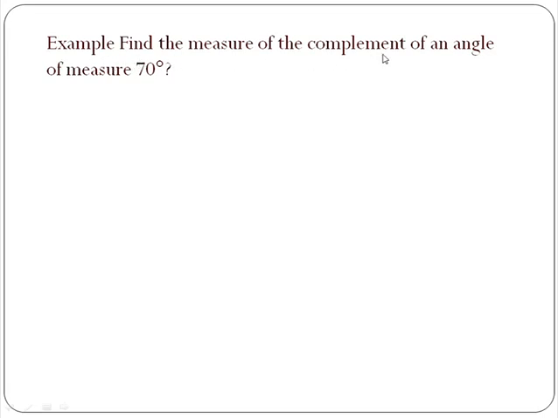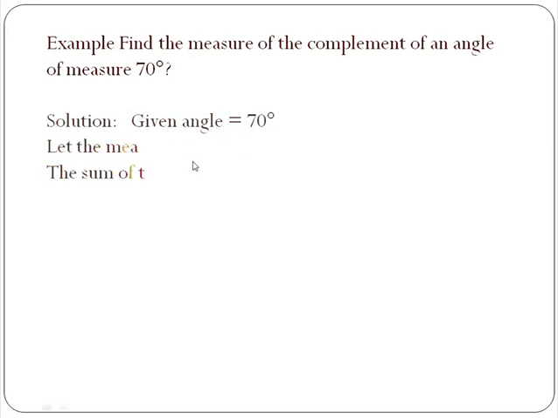Find the measure of the complement of an angle of measure 70 degrees. Here the measure of one of the angles is given. You have to find the measure of its complement. For that, we will first write the given part. The given angle is 70 degrees.